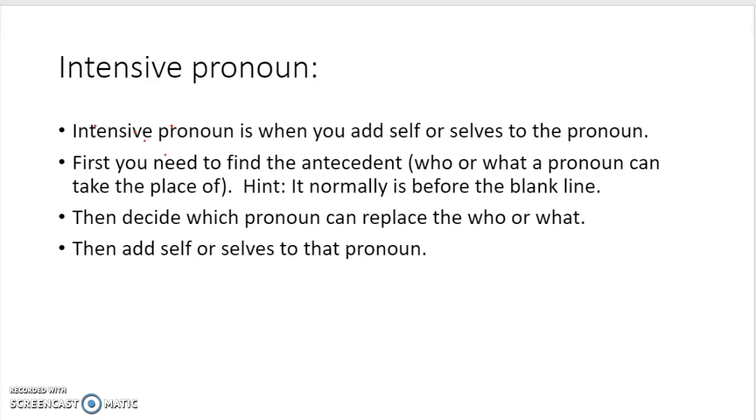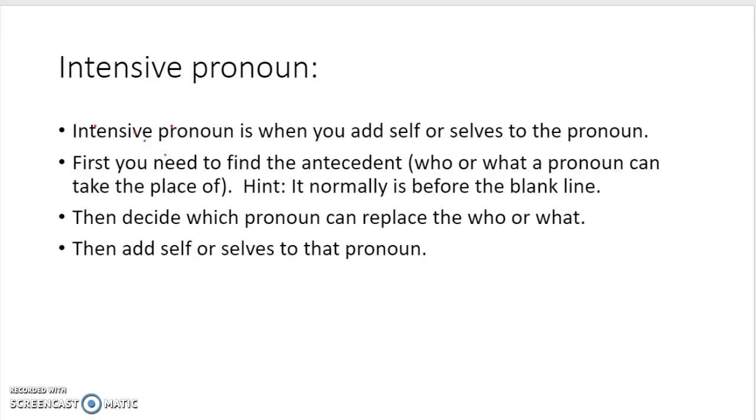So an intensive pronoun is a pronoun that takes the place of a noun, and it's when you add self or selves to that pronoun. First, what you should do is find the antecedent, who or what the pronoun can take the place of. Hint, it's definitely going to be before the blank line normally. Then decide which pronoun can replace the who or the what. Then add self or selves to that pronoun. So every answer in that blank should have self or selves.